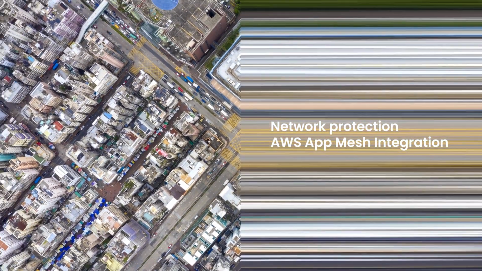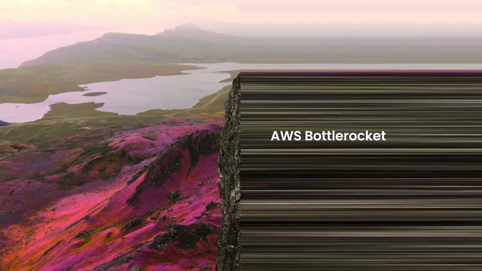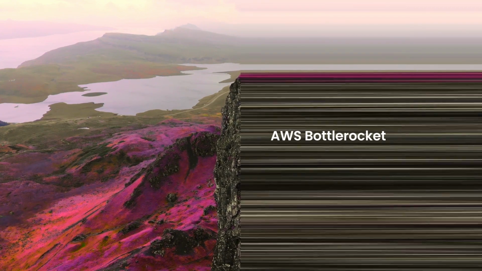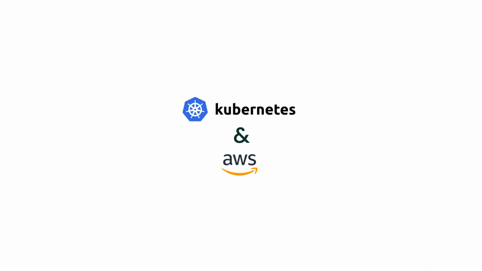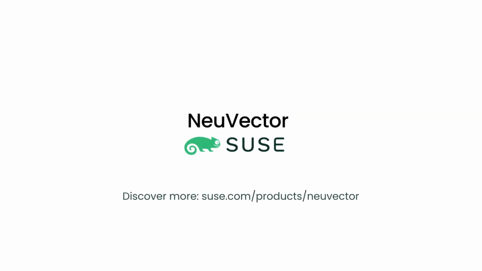encrypted connections. What's more, the NeuVector by SUSE platform also runs on Bottlerocket, the Linux-based open-source operating system purpose-built by AWS for a best-in-class experience. If you're serious about Kubernetes and AWS, then it's time to explore NeuVector by SUSE today.